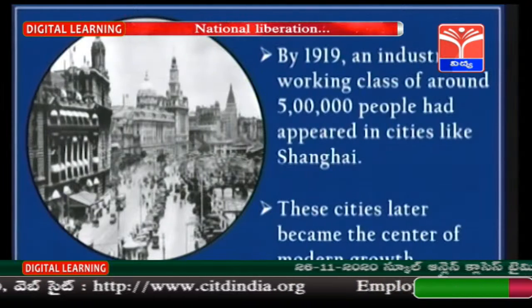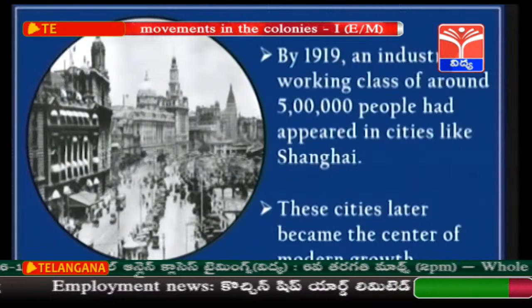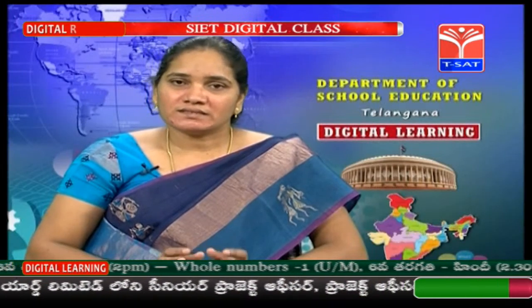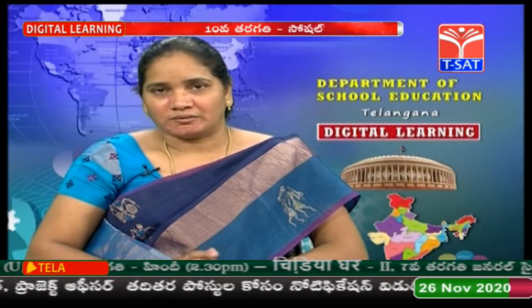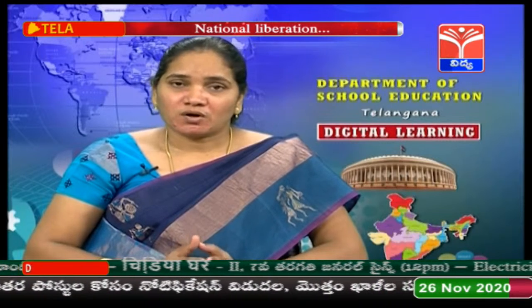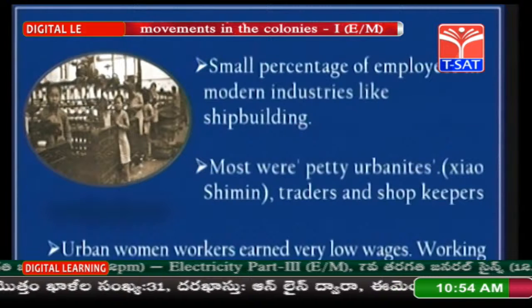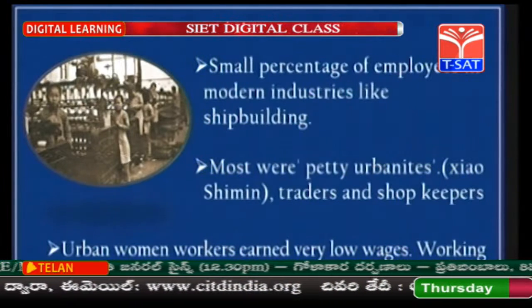You can see the picture of Shanghai at that time. Even today, Shanghai is one of the busiest cities in the world. These cities later became the center of modern growth in China. But a very small percentage of employees in modern industries were working, like in the shipbuilding industry.